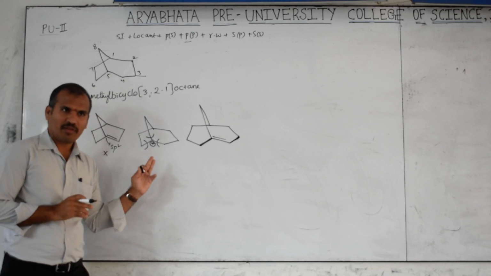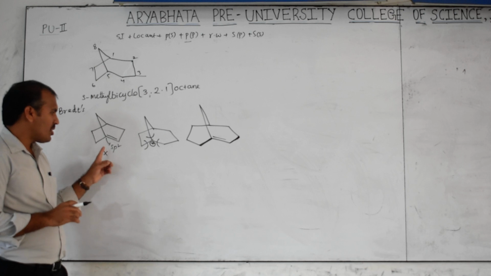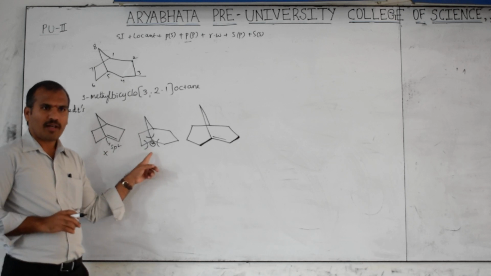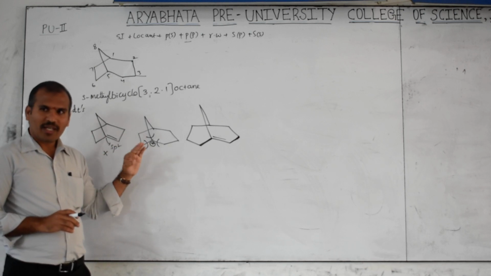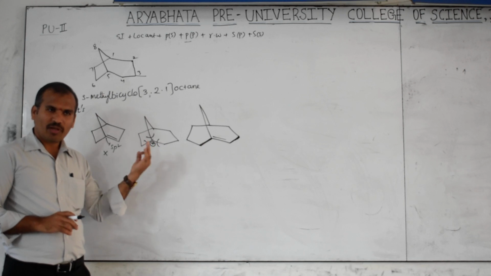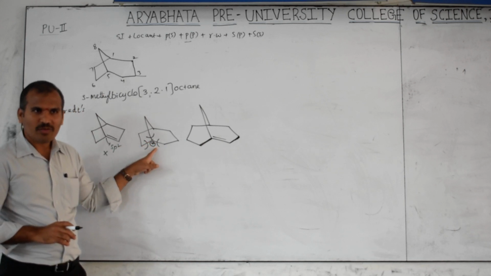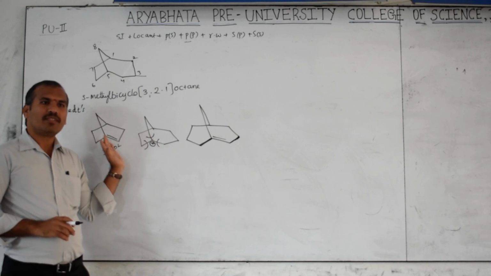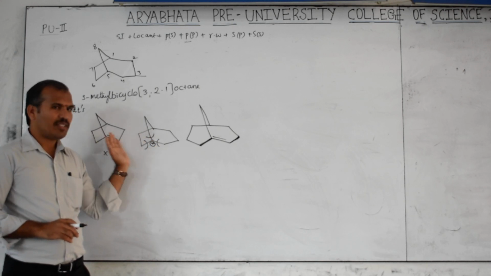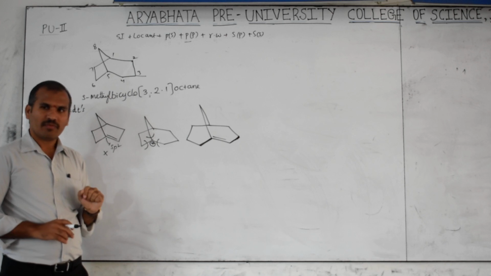Then it is which one? sp2. sp2 means again which type? Trigonal planar. Then is planarity present at the bridgehead carbon below 8 carbons? No. Then here a carbocation is also not possible, in a 5, 6, 7 bridgehead ring. Got the point here?